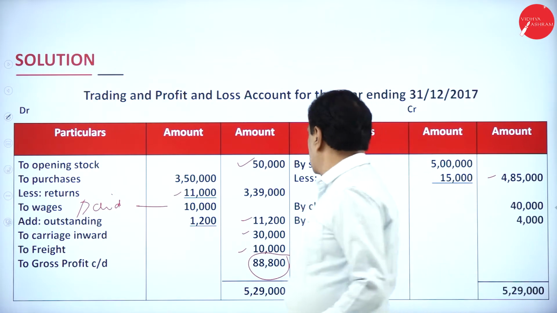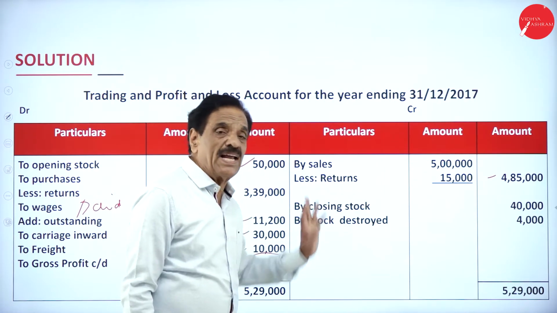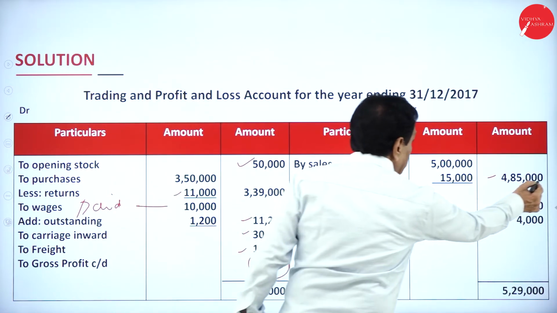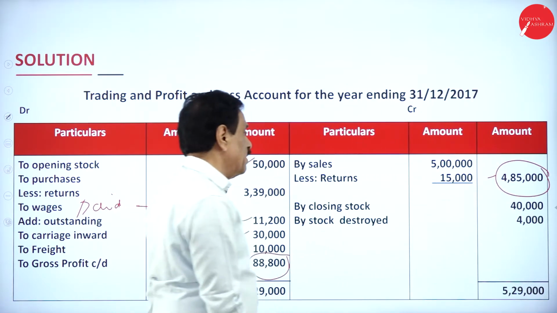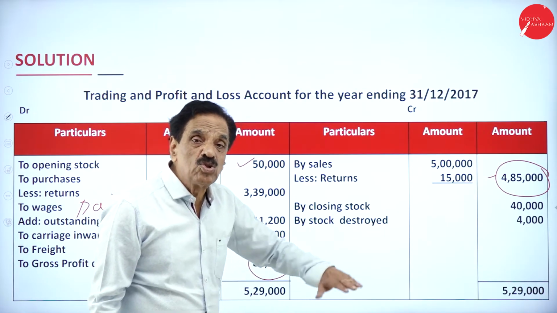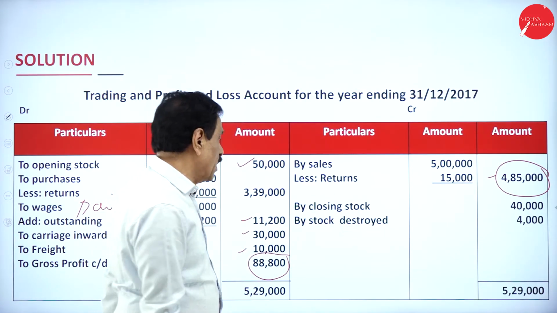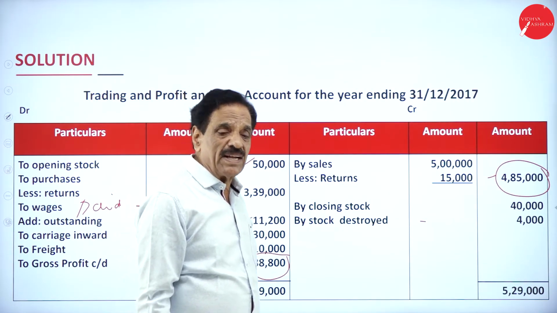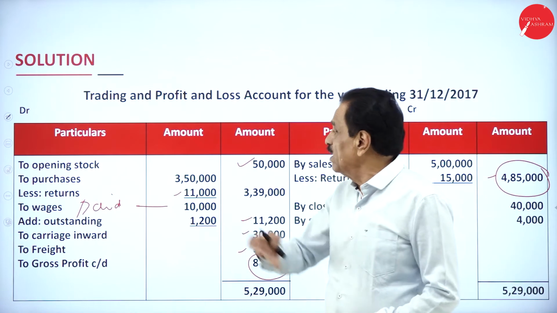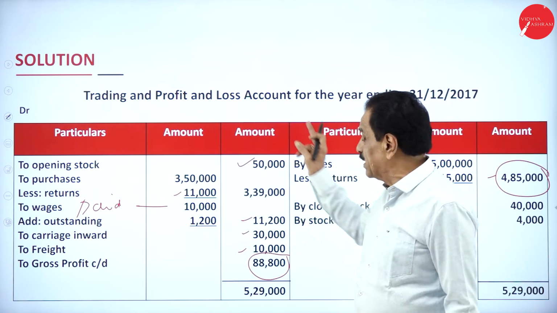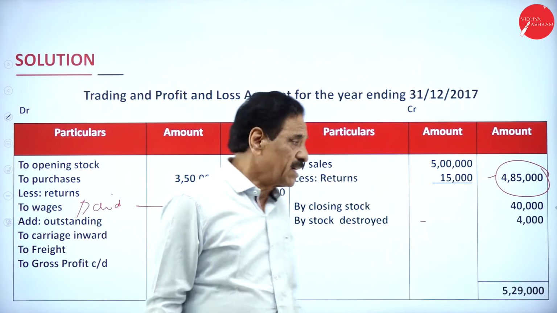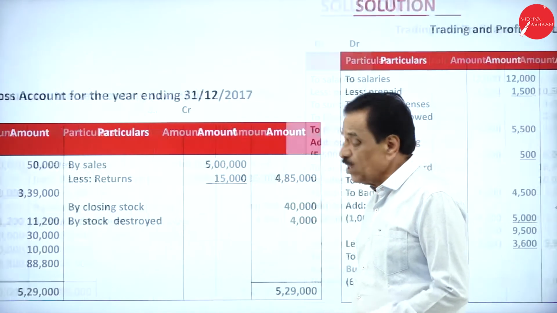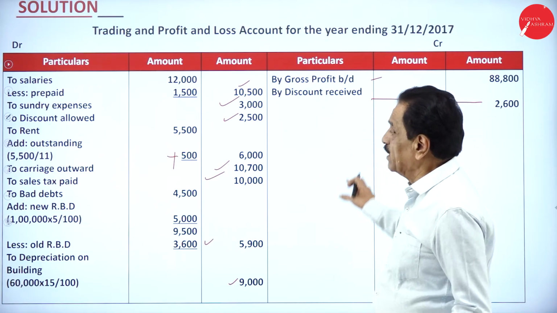If we come back to the credit side, your sales is 5 lakh. Out of that, how much sales return? 15,000. So real sale becomes 4 lakh 85,000. Closing stock means unsold goods to the value of 40,000. Stock destroyed by the fire or something, so 4,000 trading account credit side. So all direct expense will be taken into consideration. The net result is gross profit becomes 88,800. We'll move on. This is your profit and loss account.